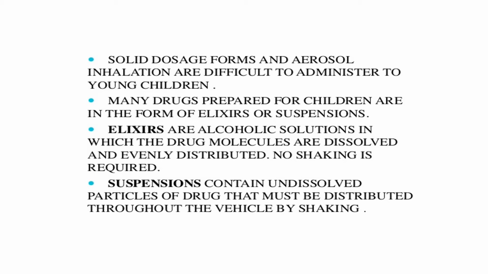While suspensions contain undissolved particles that must be distributed throughout the vehicle by shaking. That is, we usually see an instruction on the medicine bottle that says shake well before use. Those syrups are nothing but suspensions. So in children, under age group, another factor that differs is the dosage form. Dosage form for kids will be in the form of syrups. Syrups include elixirs and suspensions.